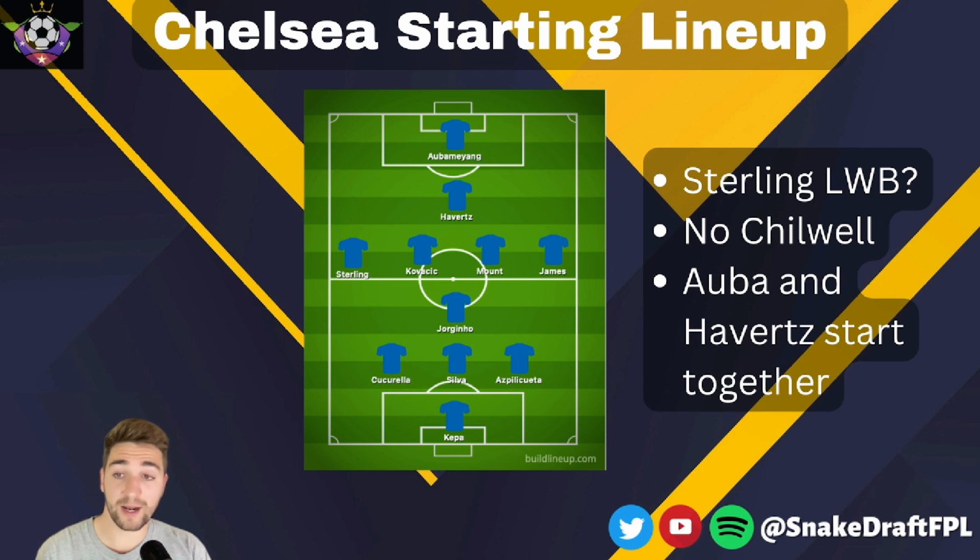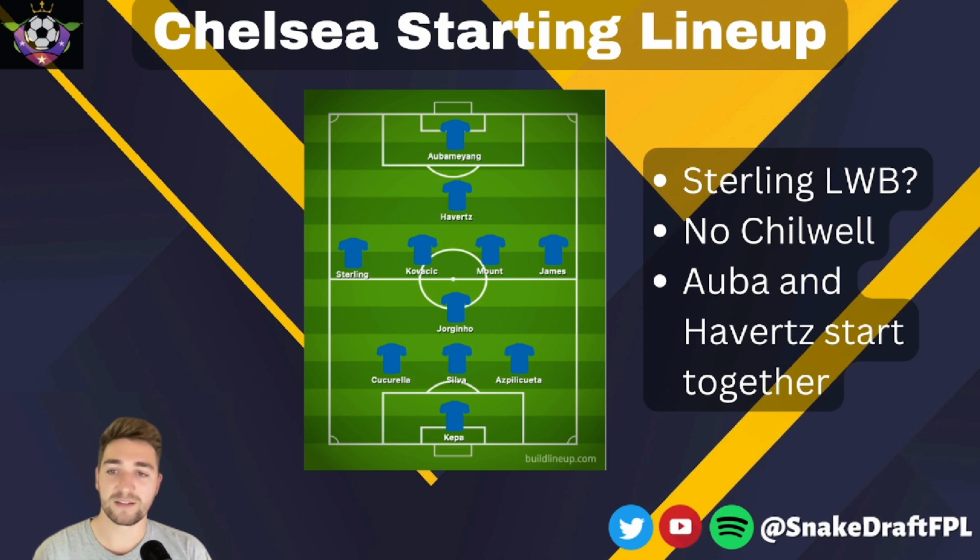I think no Koulibaly and no Fofana is quite interesting. Obviously Thiago Silva in the middle of the back three is no surprise. Cucurella left centre back makes sense. Obviously he's got a good relationship with Potter, so it's easy for him to implement his ideas through Cucurella. And then Azpilicueta right centre back did raise an eyebrow initially, but the more I think about it, it does make sense in the context of this game.